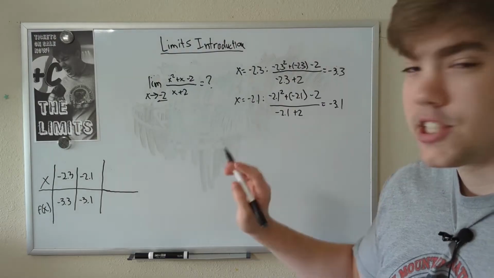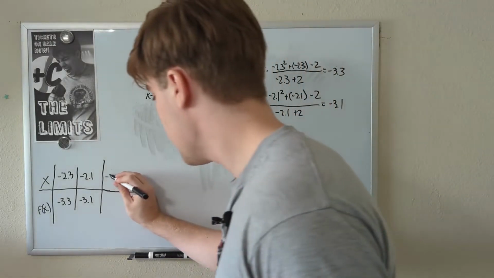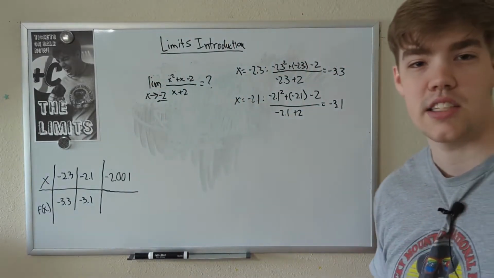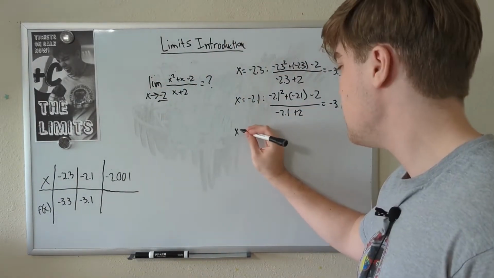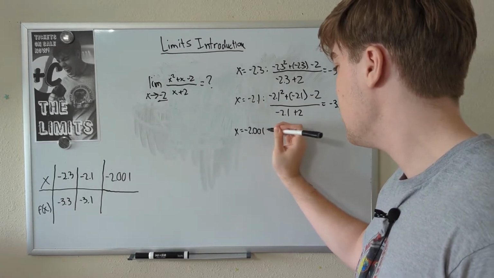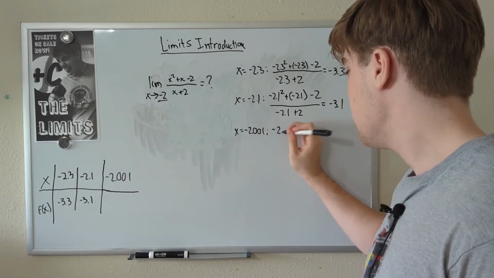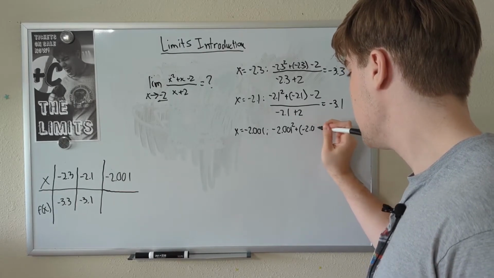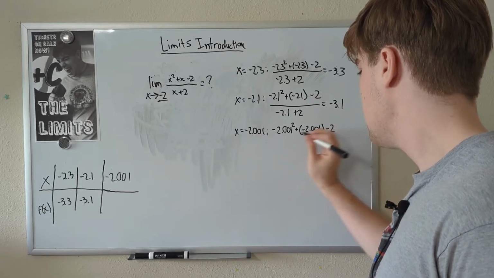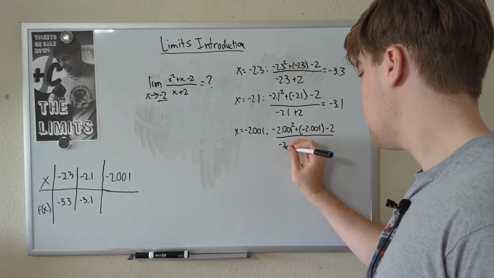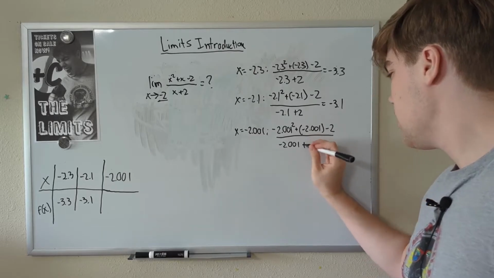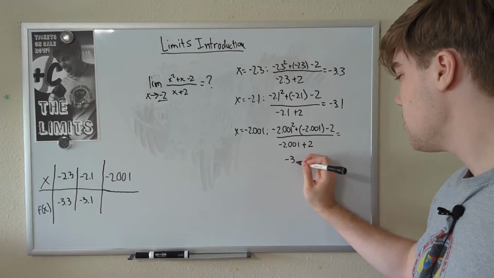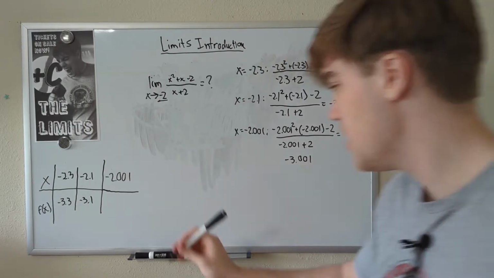Okay, let's plug in something extremely close to -2, such as -2.001. That's pretty close to being -2, but it's not, so we won't end up dividing by 0. Plugging in x equals -2.001, we get (-2.001 squared plus -2.001 minus 2), all divided by (-2.001 plus 2). And you may be noticing a pattern here. This is going to equal -3.001. Let's write it down over here.